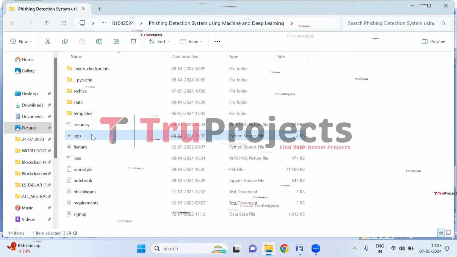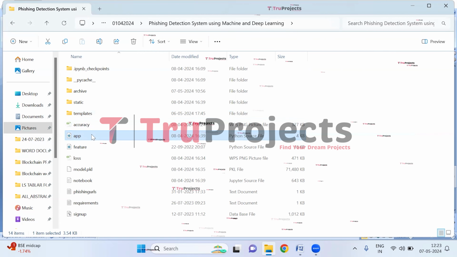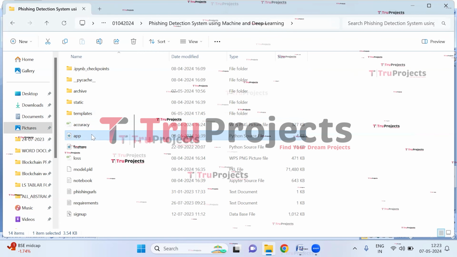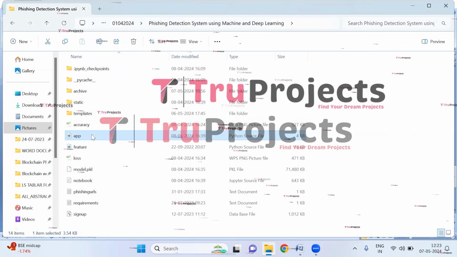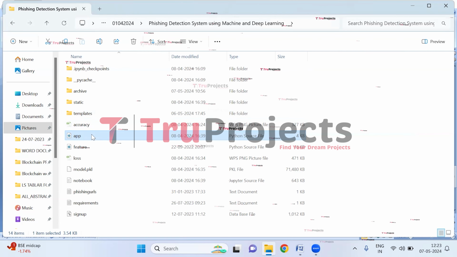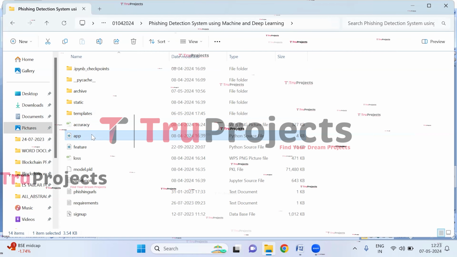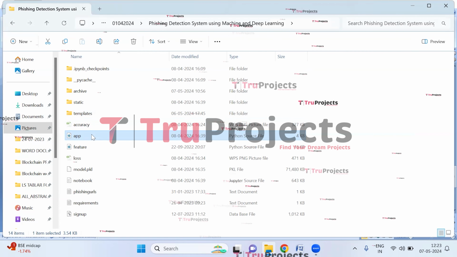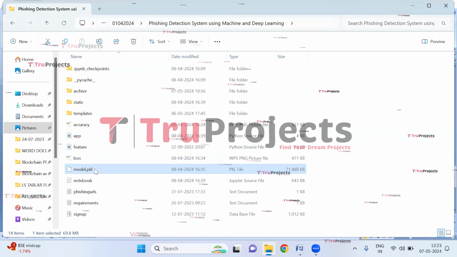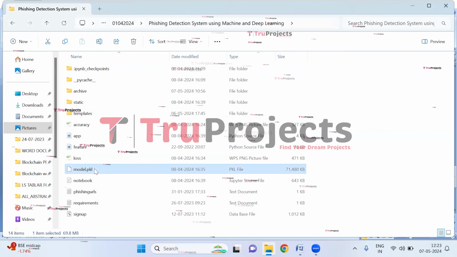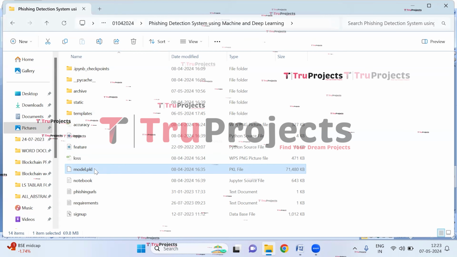This is app.py file. This .py file contains the information related to front-end logic. It includes code written in Python that handles server-side operations such as processing user requests, interacting with the database, and generating dynamic content to be rendered in the HTML templates. This is model file, which contains algorithm information which will be loaded into project code during runtime.